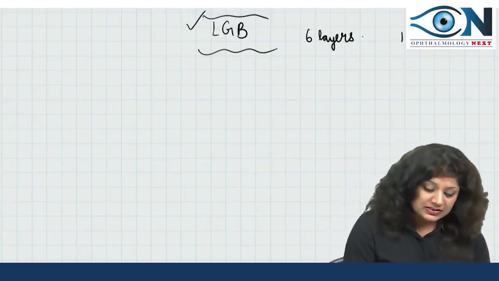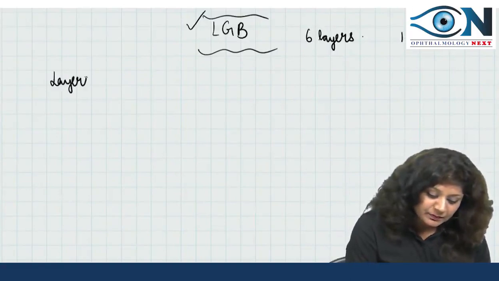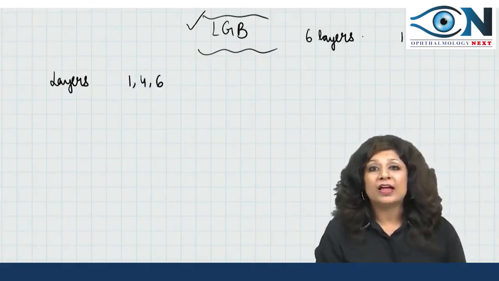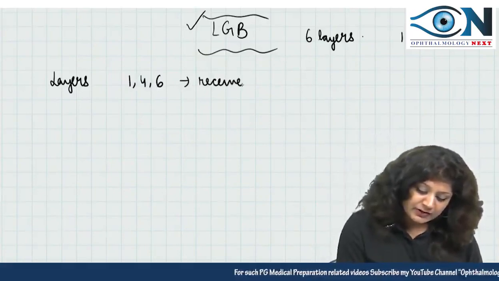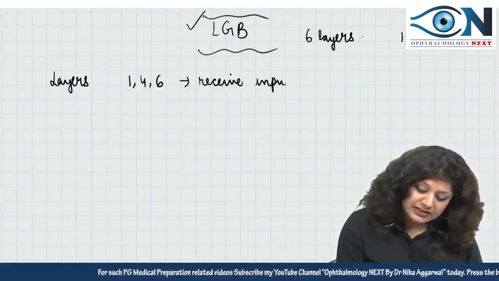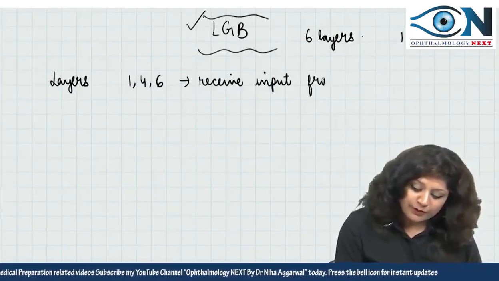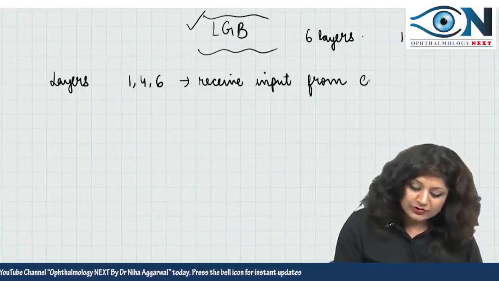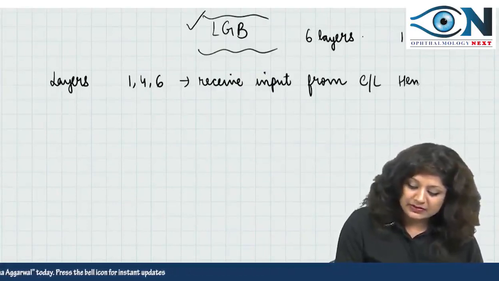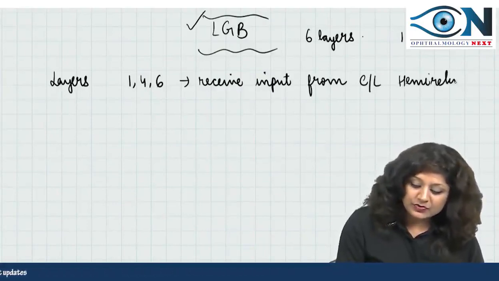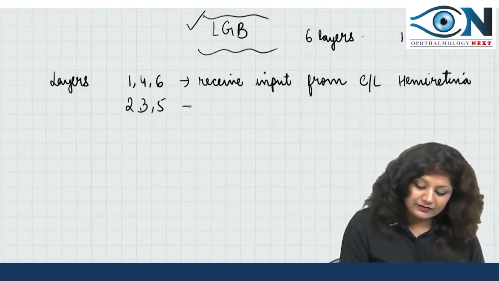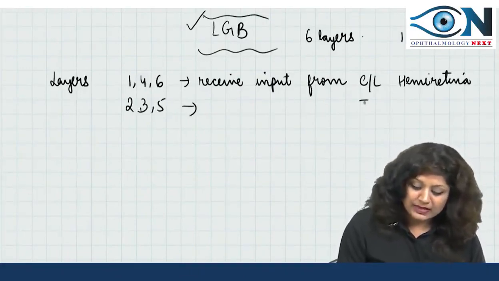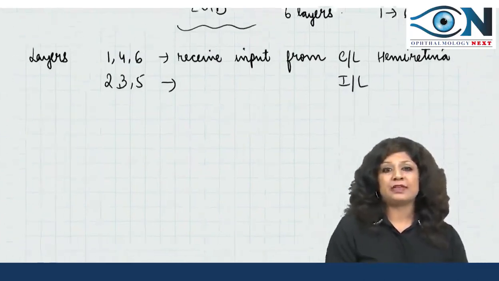Now what happens, the layers 1, 4 and 6 receive the input from the contralateral hemiretina, while the layers 2, 3 and 5 receive the input from the ipsilateral hemiretina.